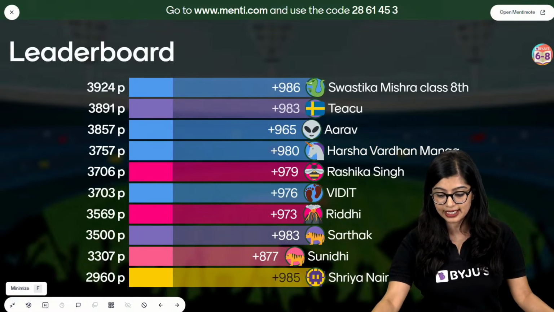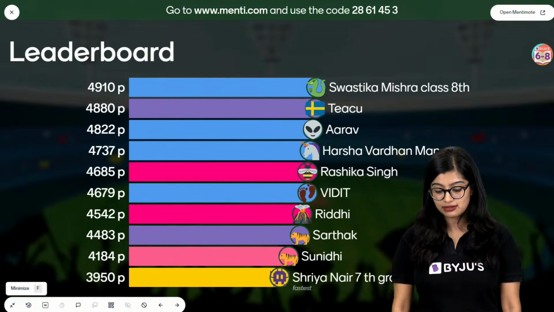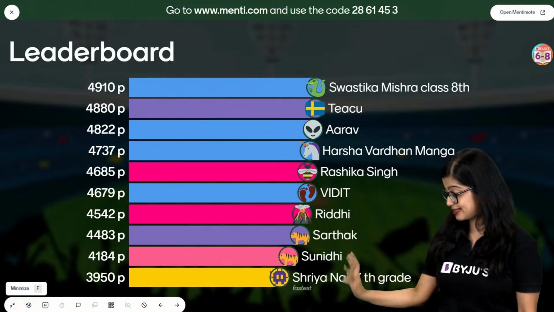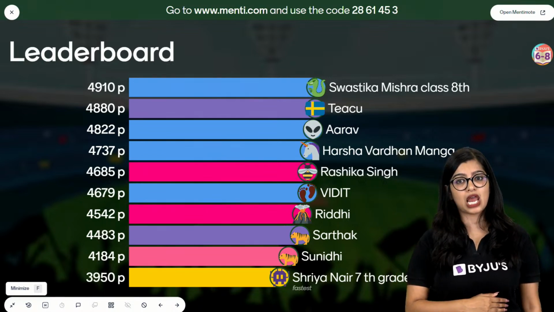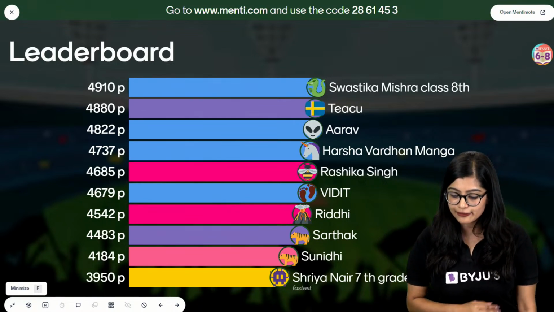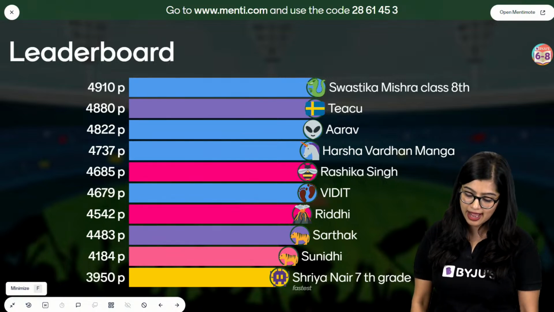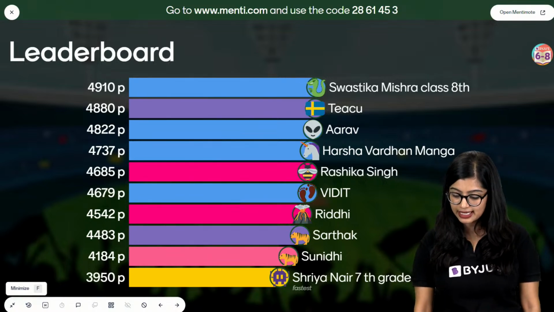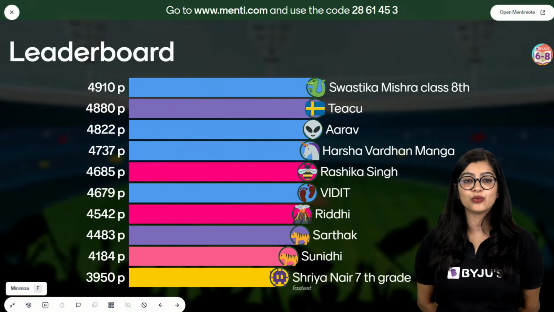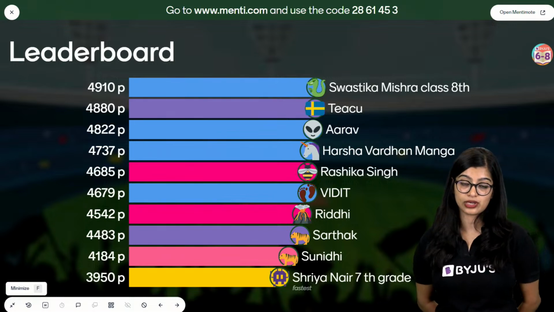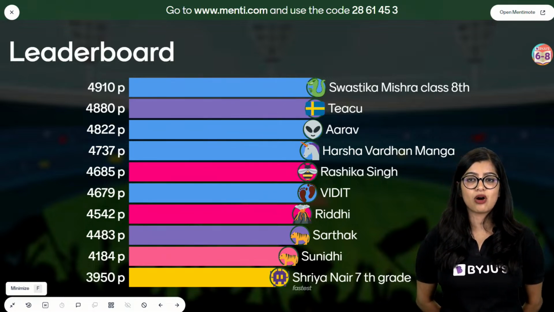Let's see what the first leaderboard looks like. So now, of course, at the moment, I can see Shreya is the fastest. Well done, Shreya. Then I can see that on top it's Swastika Mishra from class 8. Amazing. I have Tiku, then Arav, Harshavardhan Manga, then I have Rashika Singh, Vidit, Riddhi, Sarthak and Sunidhi on the top 10. Well done, all of you. Oh, Tiku is Akarsh. Okay, very good, Akarsh. Very good.